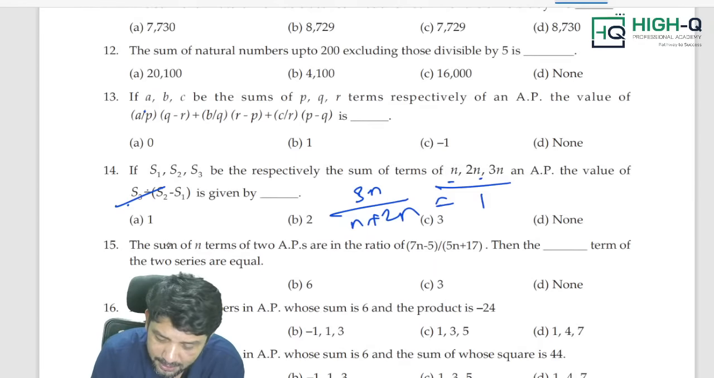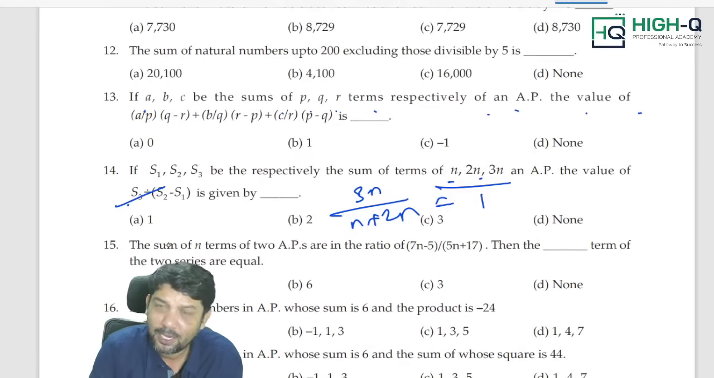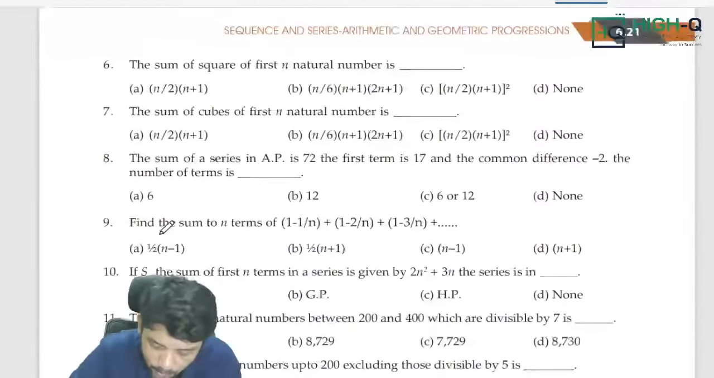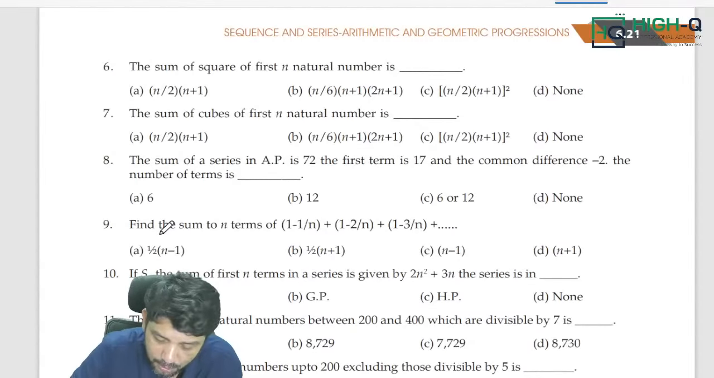If A, B, C are the sums of P, Q, R terms respectively of an AP, find the value of the expression. You substitute some value and do it. Don't use A, B, C or P, Q, R. It is a waste of time.